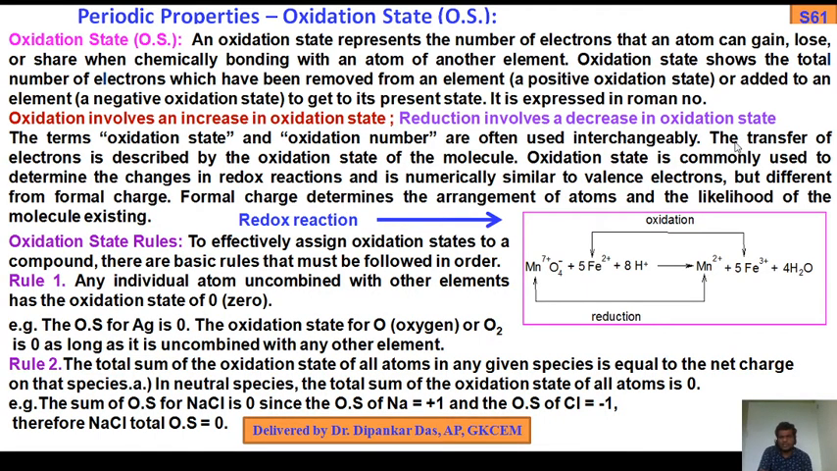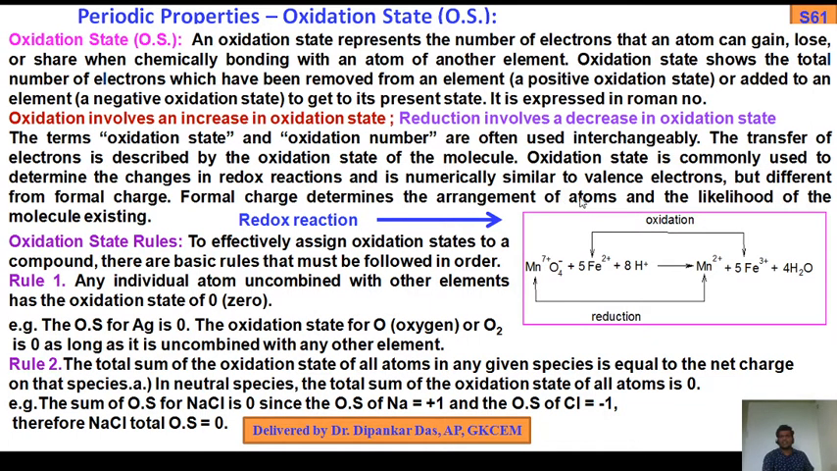Oxidation state is commonly used to determine the change in redox reaction. What is a redox reaction? A redox reaction is a reaction in which oxidation and reduction take place simultaneously. Oxidation means loss of electrons, reduction means gain of electrons. It is numerically similar to the valence electron but different from formal charge. Keep in mind, oxidation state is different from formal charge.